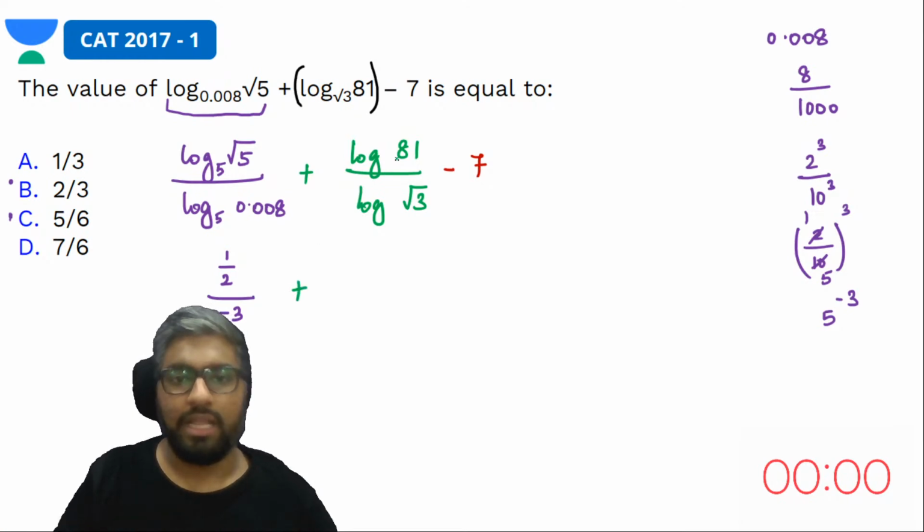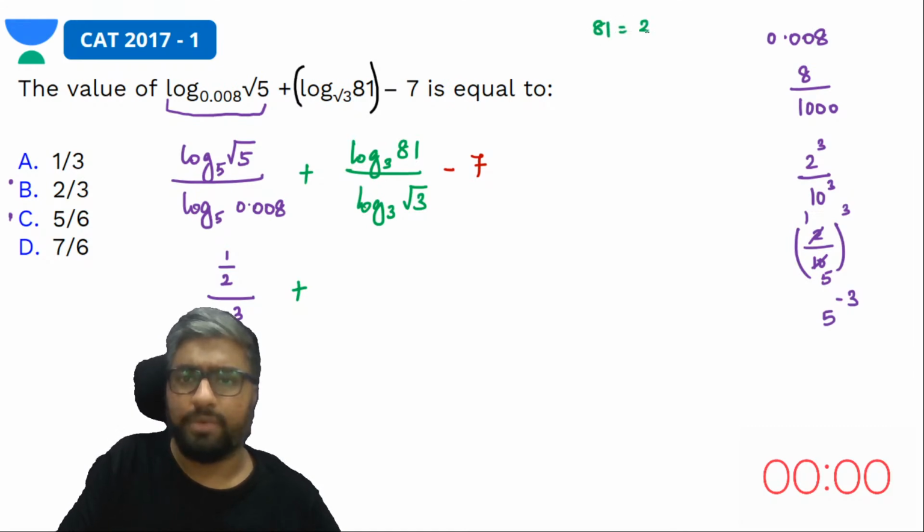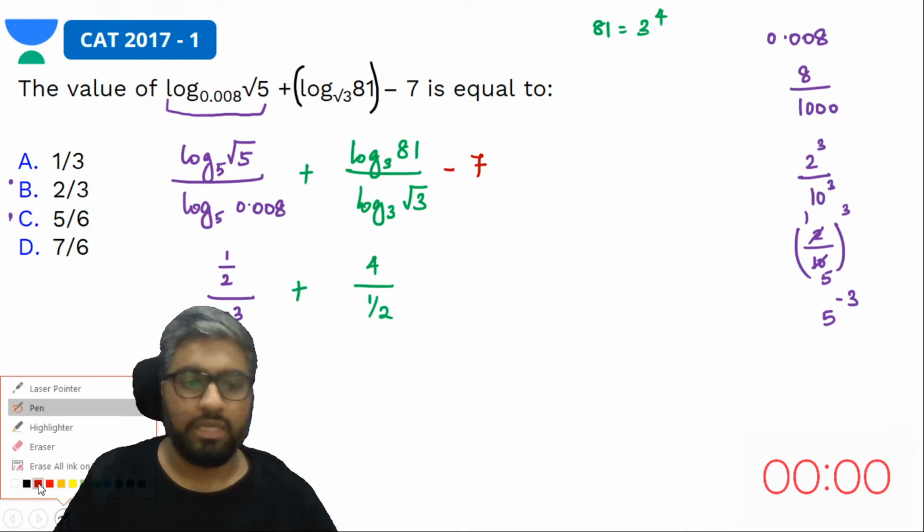Plus, now let's look at this. Root 3, 81, both can be dealt with 3 itself. So let's convert this to base 3. 81 is 3 to the power 4. So log of this would be what? 4 times log 3 base 3. That's how much? 4. Yes. Divided by how much would this be? 1 by 2. Yes. This minus 7, and this would give us our answer.